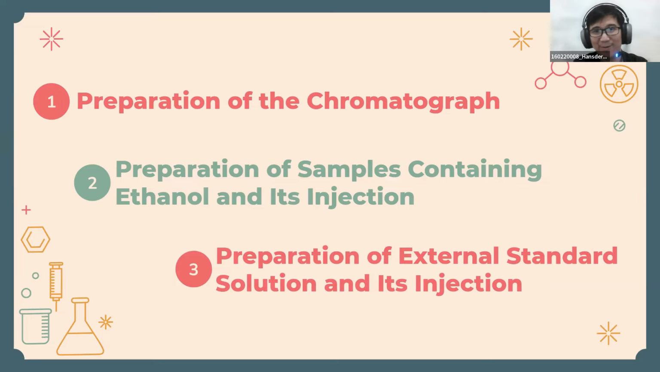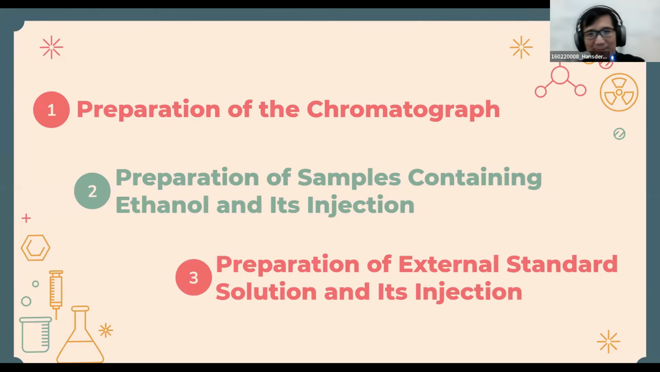Then inject 1 microliter each of the standard solution into the front inlet and then get the chromatogram result. Next is to make a standard curve between the peak area and the ethanol content.